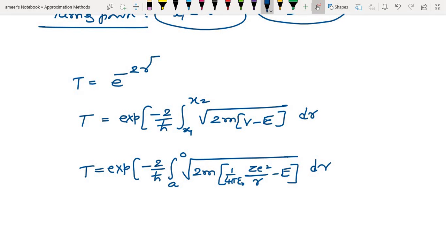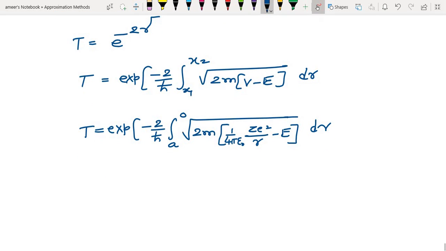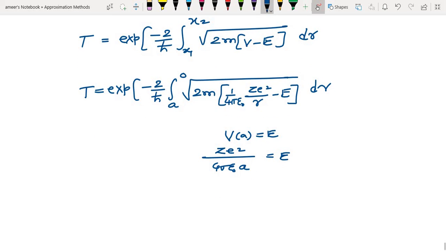Okay, so the turning point can be calculated easily, where the potential energy will be equal to the total energy. Potential energy, that is Ze square divided by 4 pi epsilon naught a, is equal to E. So from here I can calculate a will be equal to Ze square by 4 pi epsilon naught E. So now you integrate this.